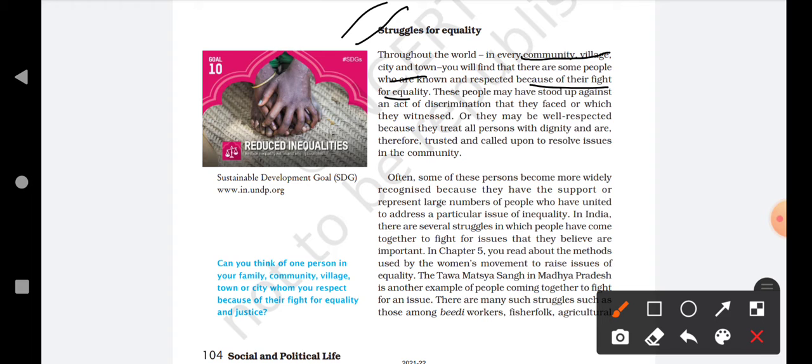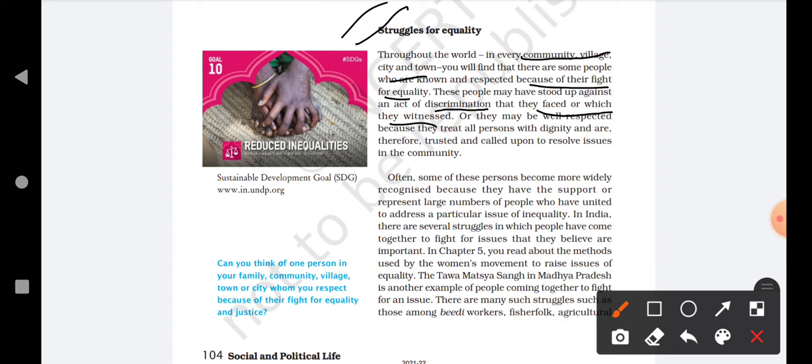These people may have stood up against an act of discrimination that they faced or which they witnessed. Faced means they suffered from it, or they saw that this kind of discrimination was going on. So people came together for that also. The best example for this is the story of Dr. Bhimrao Ambedkar. He suffered from caste discrimination, and he was forced to sweep the floor because he belonged to the Dalit community.